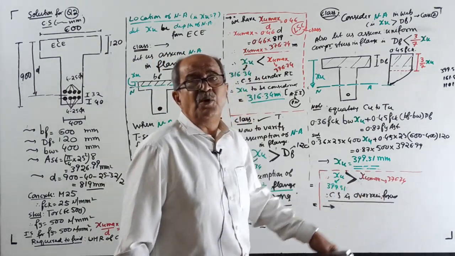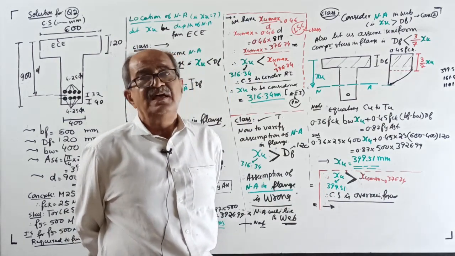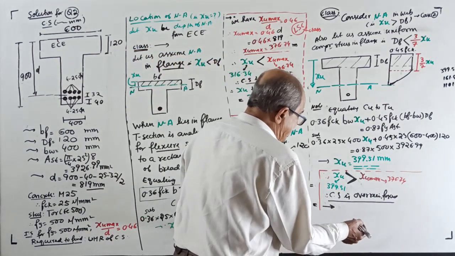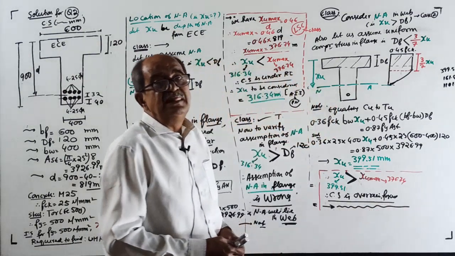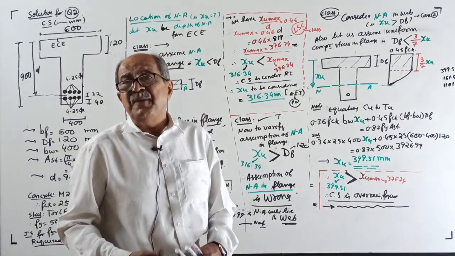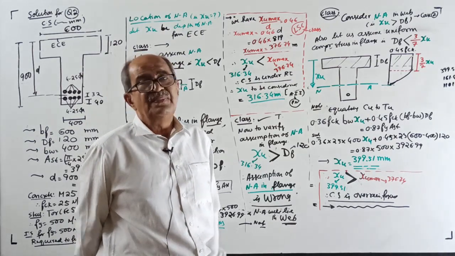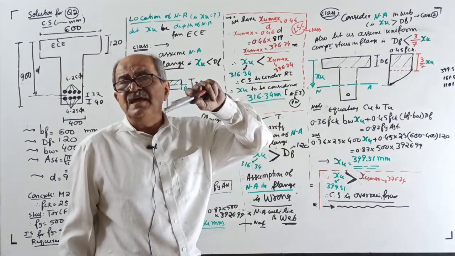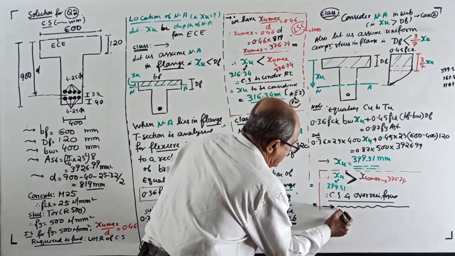Now, real note you are to write in examination if you want. Cross section is over reinforced. Ultimate MR of over reinforced section is, you should write here. Ultimate MR of over reinforced section is limited to that of a balanced section, that is for XU equal to XU max. Therefore, for proceeding further, value of XU to be considered